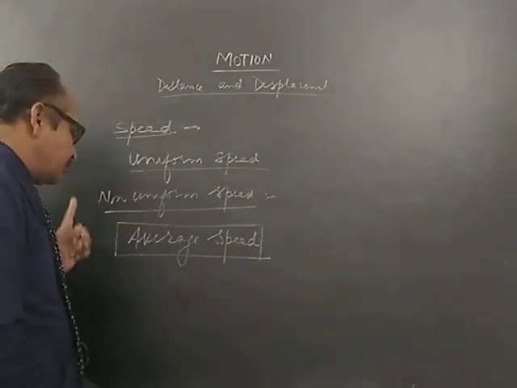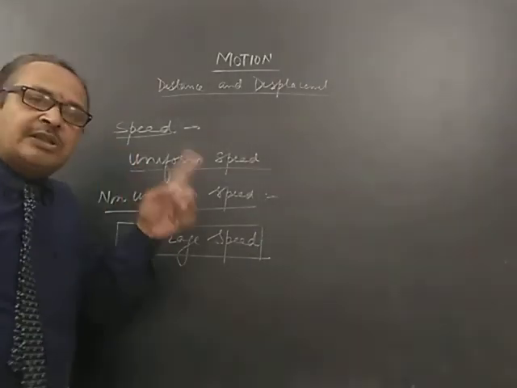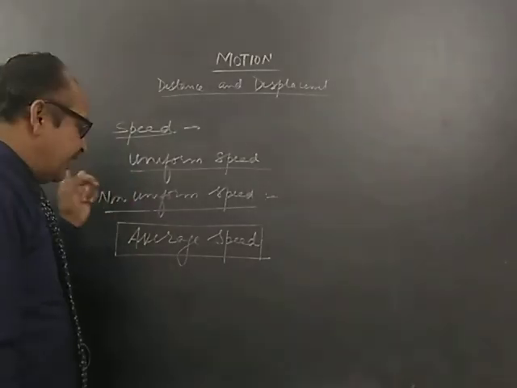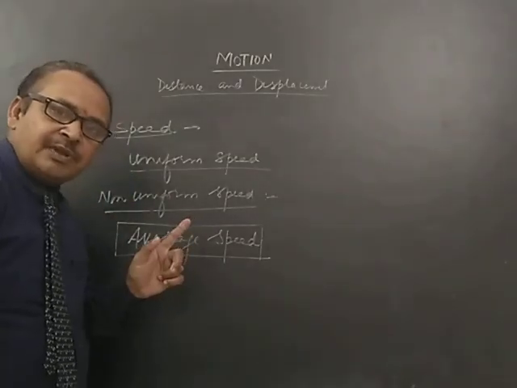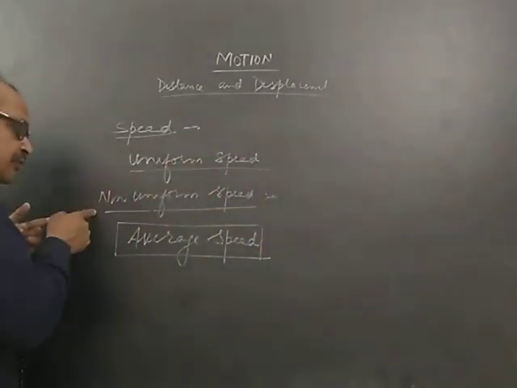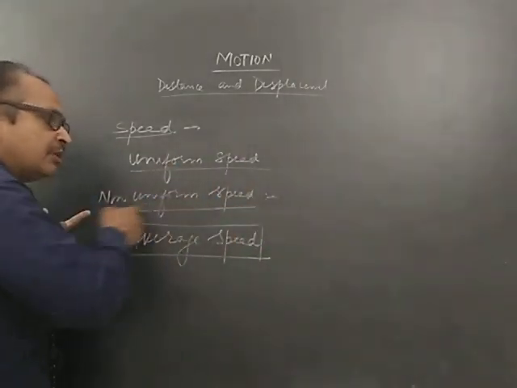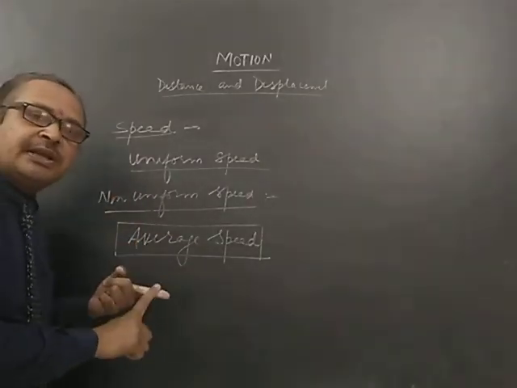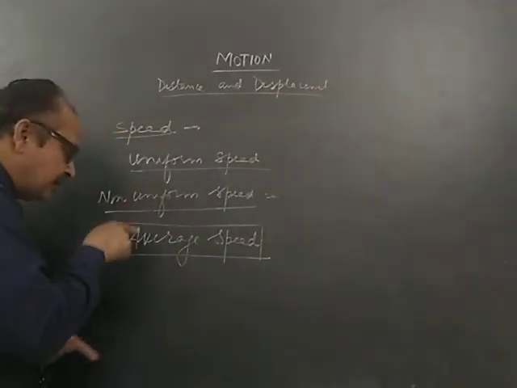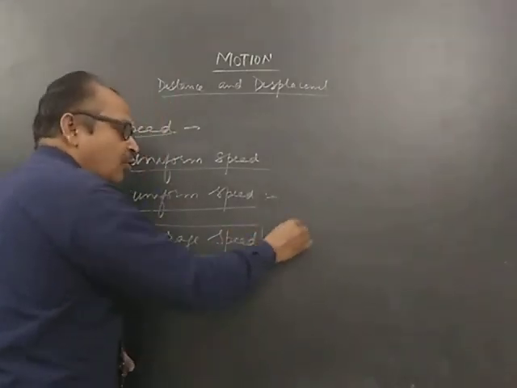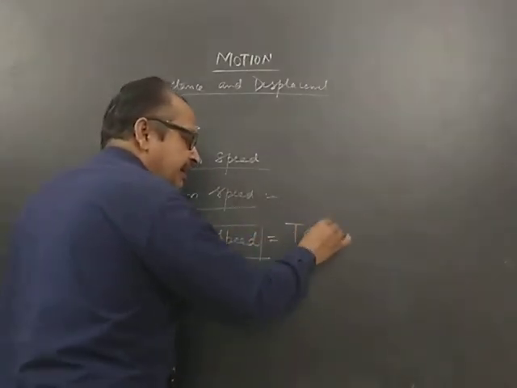When we start from one city and go to another city, will the speed always be uniform? No, it will keep on changing. कभी धीरे, कभी ज्यादा, कभी बहुत ज्यादा, कभी बहुत कम. So that means we are traveling with a non-uniform speed. And when we are traveling with a non-uniform speed, तो हम क्या करते हैं? एवरेज स्पीड कैलकुलेट करते हैं. और एवरेज स्पीड का फार्मूला क्या है ये आप याद रखेंगे.